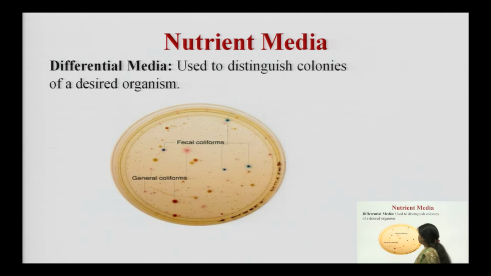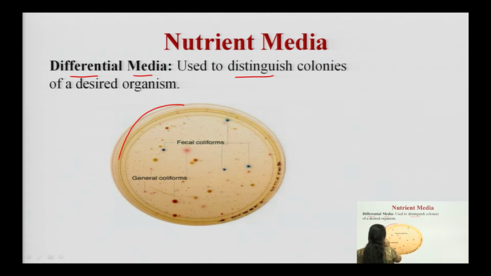After that, we have differential medias in the lab. Differential medias are the type of medias which are used to distinguish the colonies within the same Petri plate. As you can see, this is a Petri plate in which we are growing microorganisms.